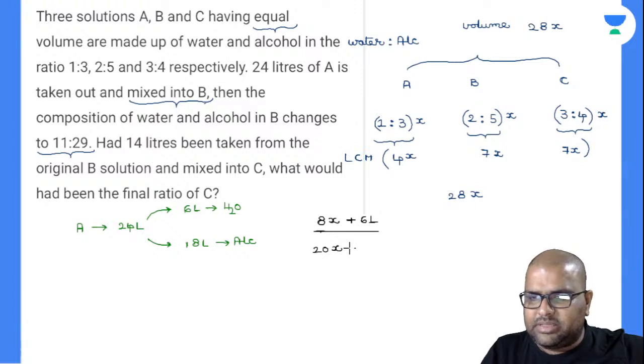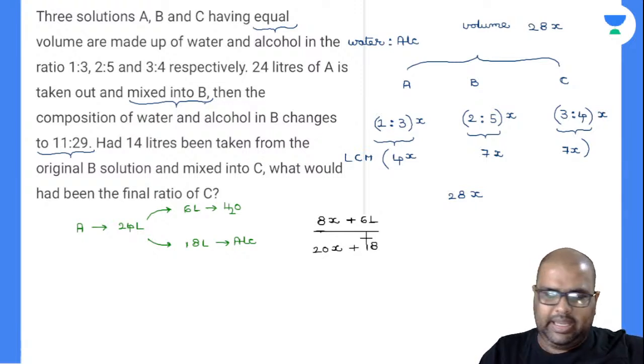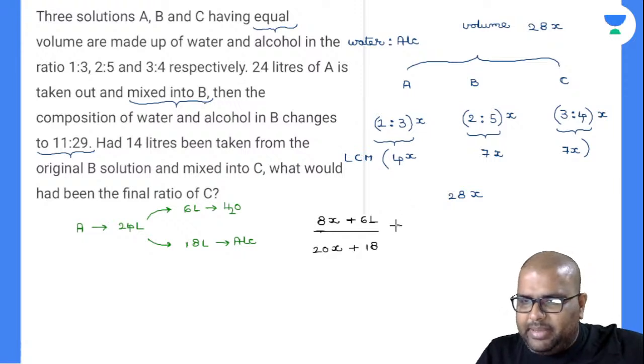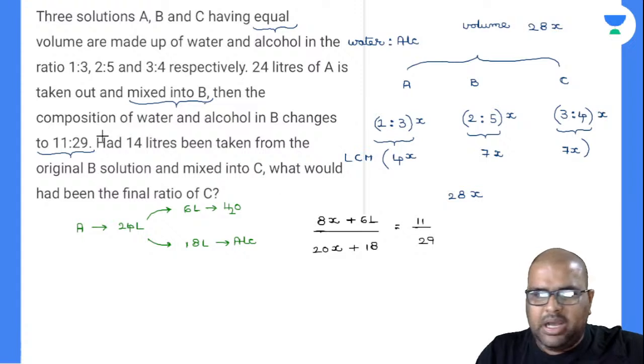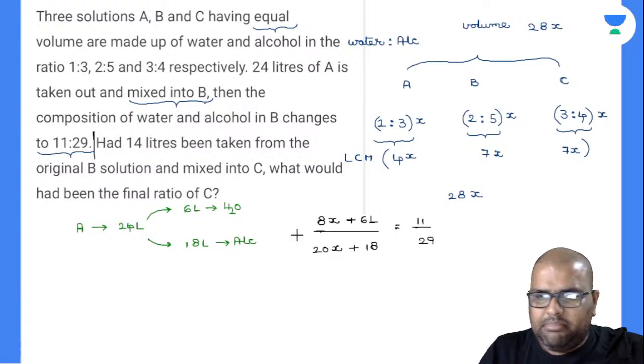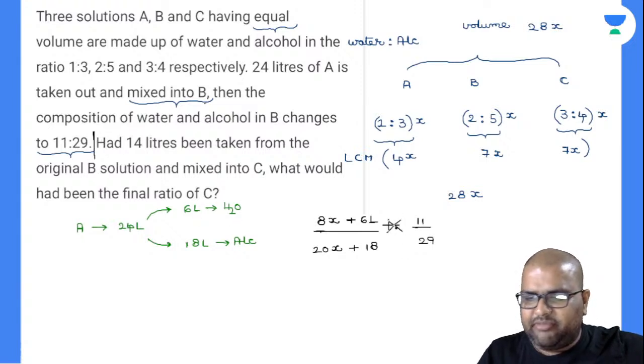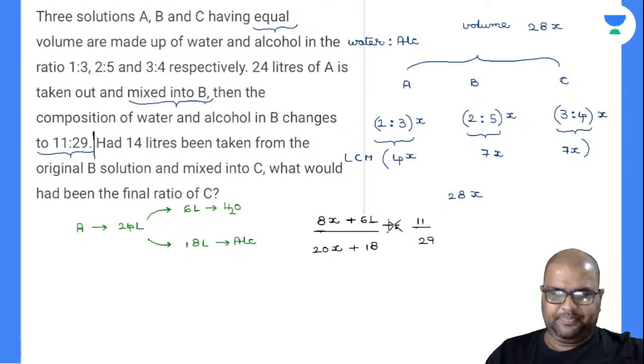To this 20x of alcohol in B, I have added 18 liters of alcohol in A. So finally it became how much? So the water to alcohol ratio in B became 11:29. Up to here the data is over. By this I can crisscross this and you can find out the value of x there perfectly.